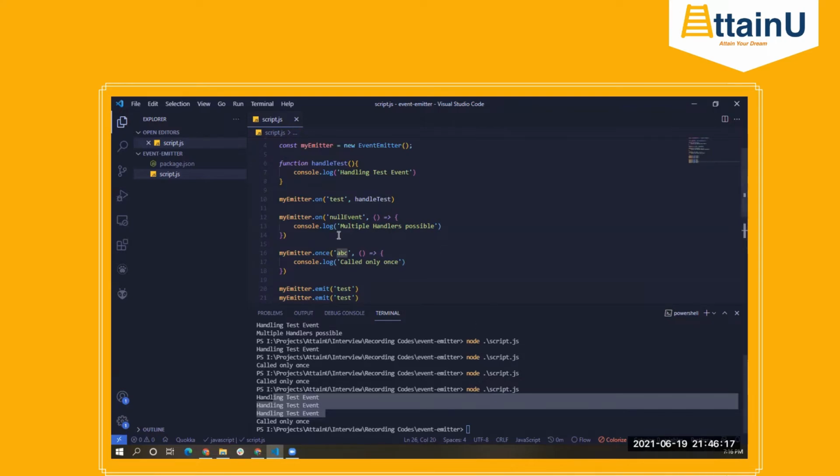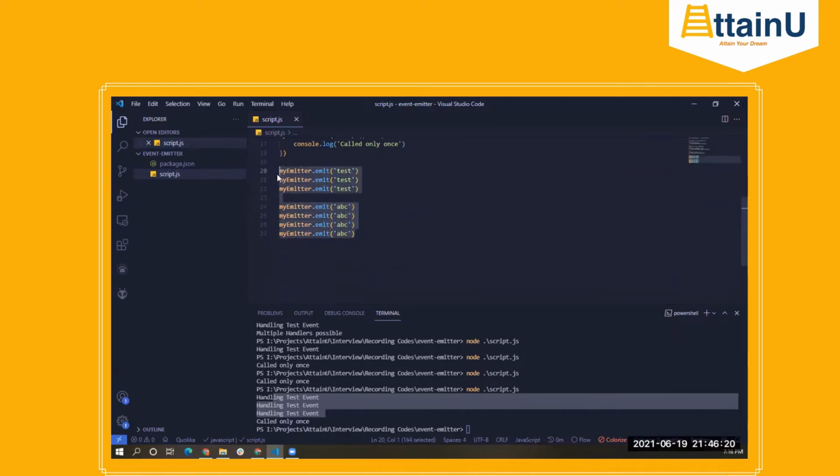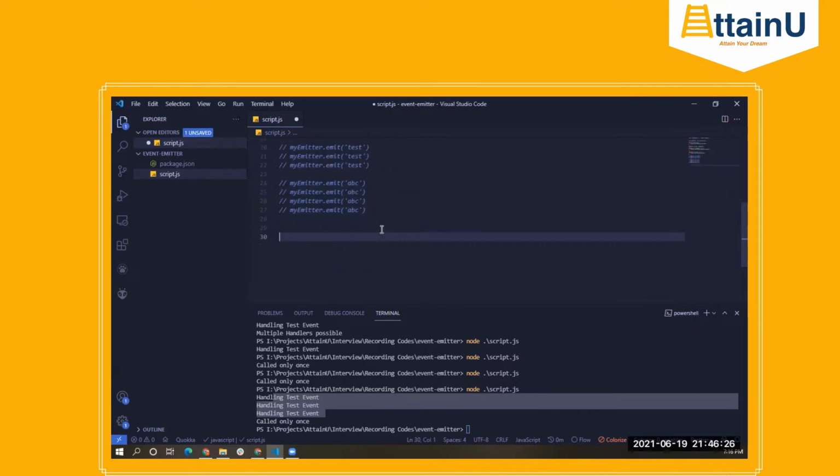Okay, now let's comment these two, and now we'll start something else: how to pass arguments to different callback functions, right? So let's say my emitter dot on, let's give the event name, let's say, even better, pass arguments. So my event name is pass arguments. This can be, again, remember, anything, right? It's user defined. So whatever you type in here will become an event, right?